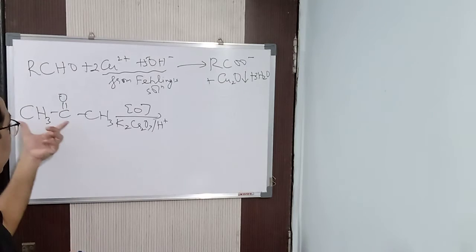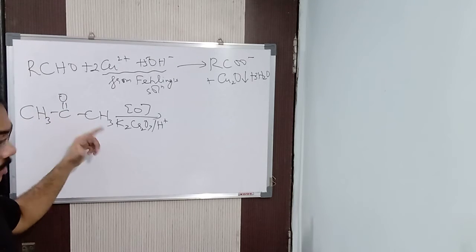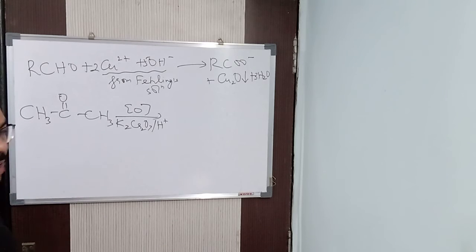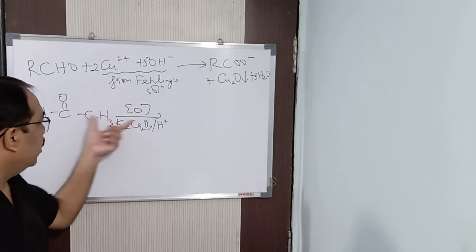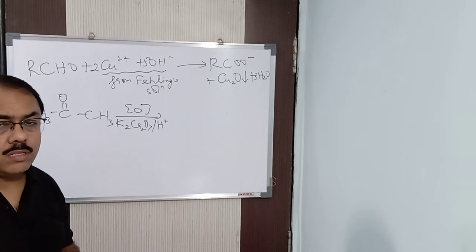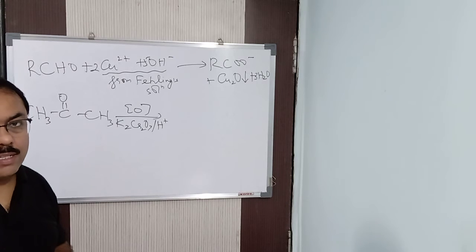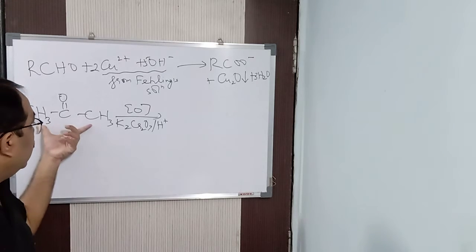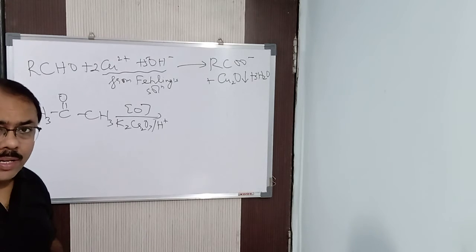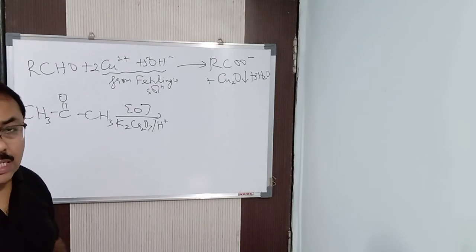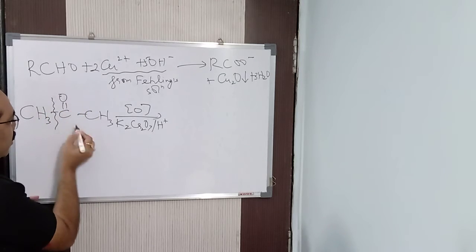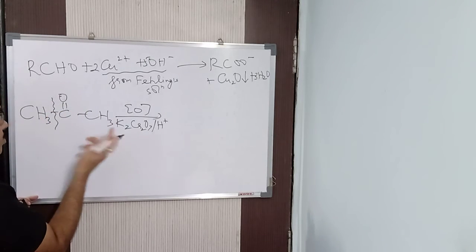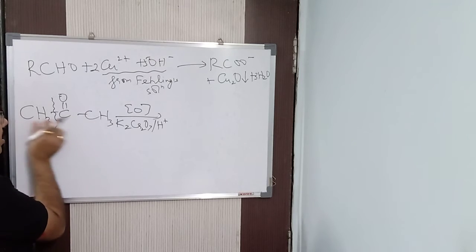Now this is a symmetrical ketone, mind it, because on both sides we have the same alkyl group. Now I will talk about unsymmetrical ketones also. So this is a symmetrical ketone. Whatever it is, you will be getting acids. It will be converted into acid, but the number of carbon atoms present in the acid is less than the number of carbon atoms present in the parent ketone. That means the cleavage, either here or here, is going to take place. Wherever you put it, because on both sides the carbonyl group has the same number of carbon atoms.